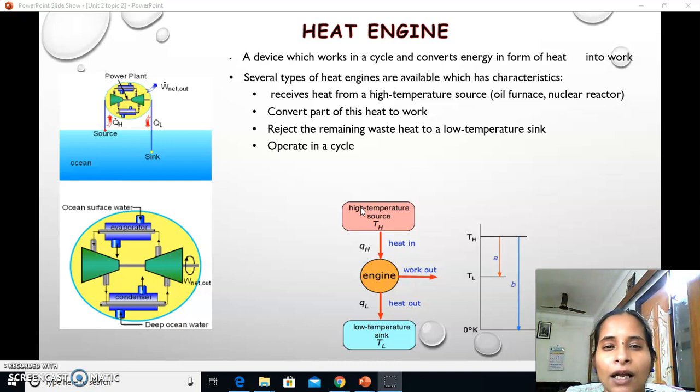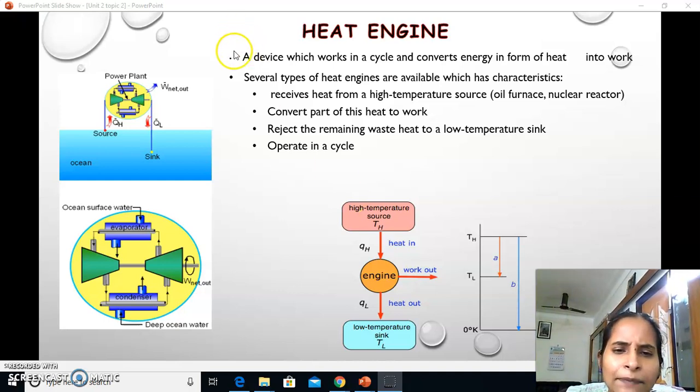They take heat energy by burning fossil fuels or any other alternate fuels and convert that heat energy into motion or mechanical energy.